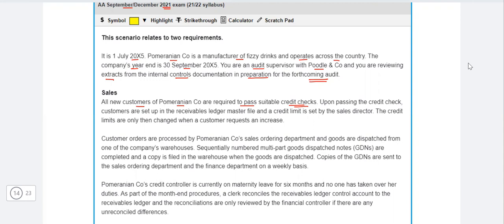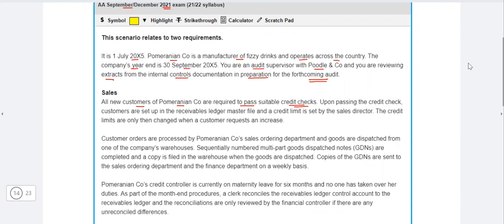Usually the ACCA staff and the quality assurance team, when they meet us, they have a different opinion every time. They say we have a different paper, but no, they don't have a different paper every time. There is 80 to 90% similarity. If you see all the audit risk questions, they are the same. All the substantive questions, they are the same. All the report questions, they are the same. All the ethics questions, they are the same. Because it is in the syllabus, so they have to test the same thing again and again. Wording can be a bit different, but the concept remains the same.